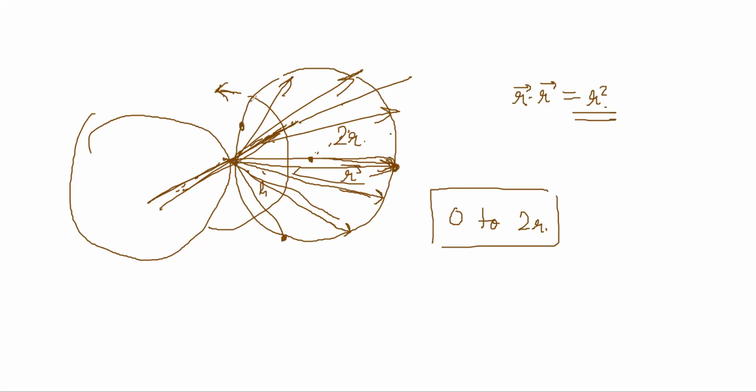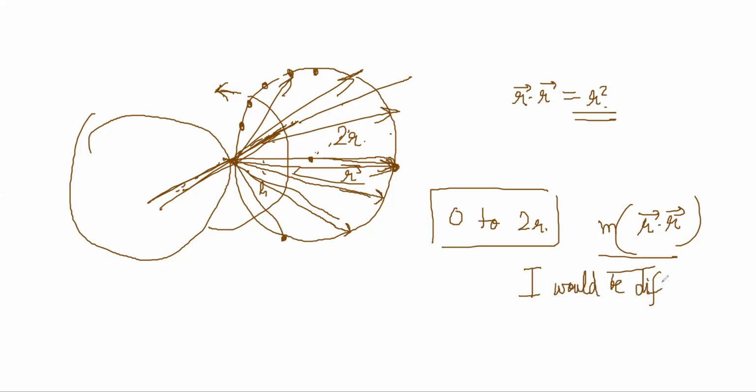All the points on the ring or on the plate are at varying distances. So the r dot r calculations will also be different, M r dot r, what you had to do, would be different. So moment of inertia would be different for the axis passing through the edge as compared to the one passing through the center.